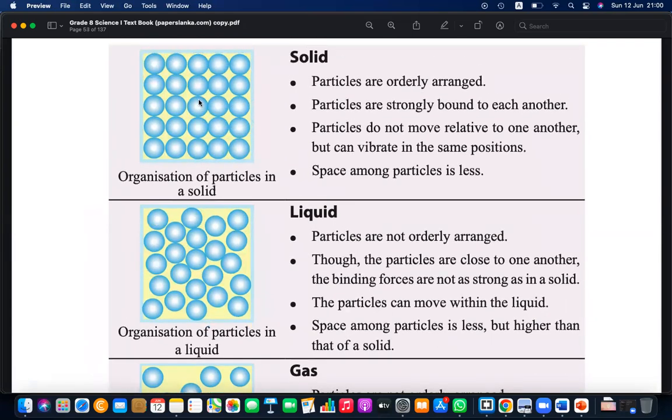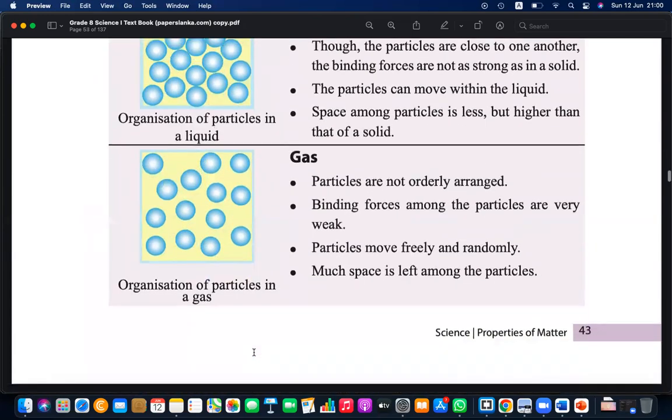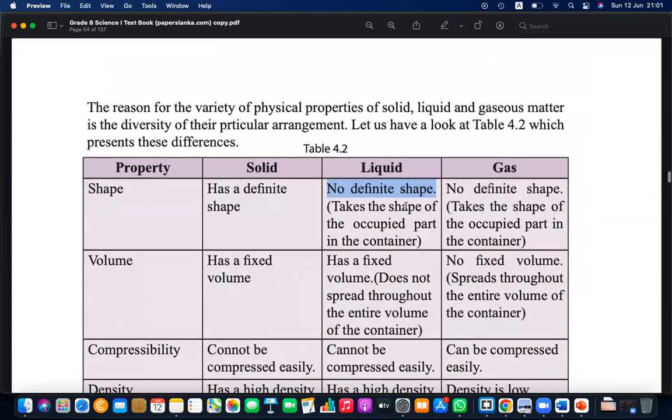Think like this. In your classroom, you are compressed. No relative movements. Right? You can't move here and there. You become a solid. But normally you are in a class, which means you can move here and there. So relative movement is there. Therefore, it has no definite shape. From time to time, if you take a picture of your classroom, students are here and there. So it's not solid, since you are moving.